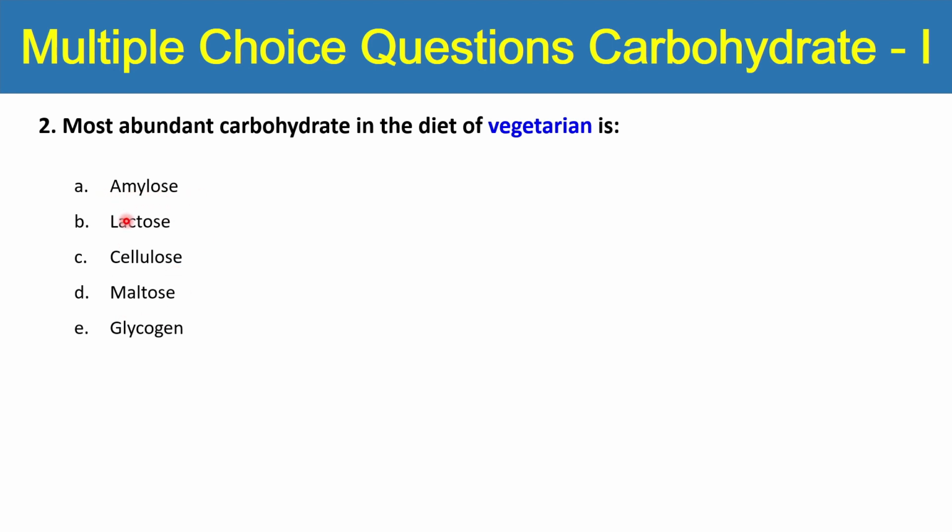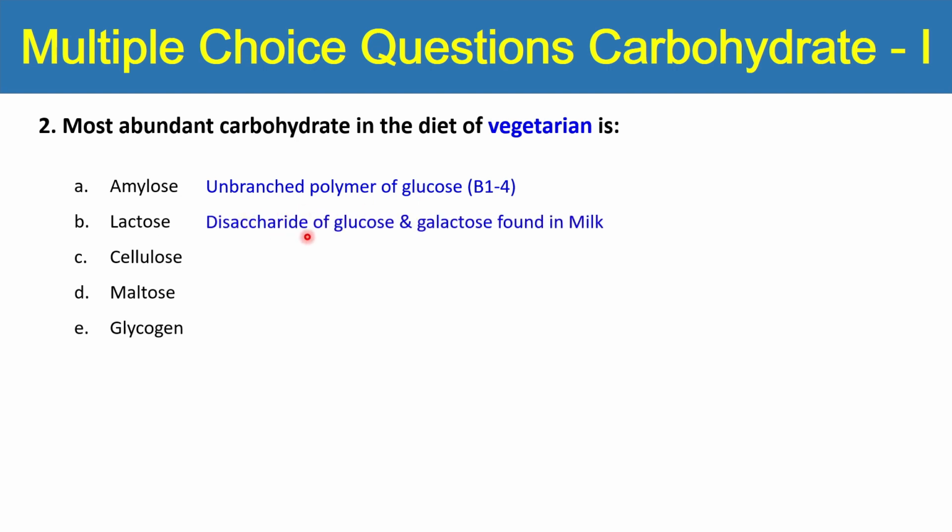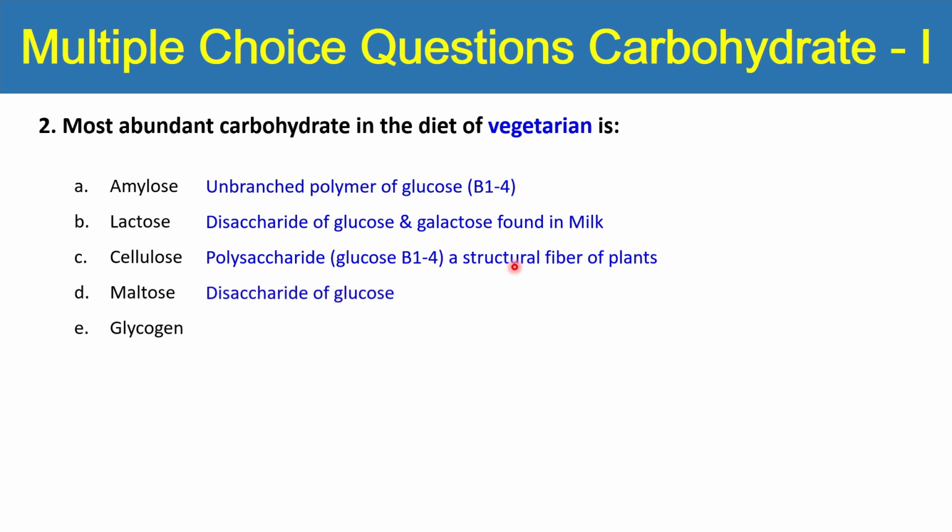So let's see where all these carbohydrates are present. Amylose is an unbranched polymer of glucose. So in a vegetarian diet, glucose could be present. Then lactose is a disaccharide of glucose and galactose. Galactose is present in milk. We are talking about vegetables, so lactose cannot be there. Cellulose is a polysaccharide with beta 1,4 glycosidic bonds, a structural fiber of plants. Maltose is a disaccharide of glucose, so two molecules of glucose combined together give maltose. Glycogen is a polymer of glucose. So what do you think could be the answer?